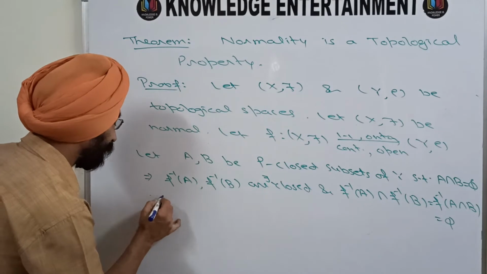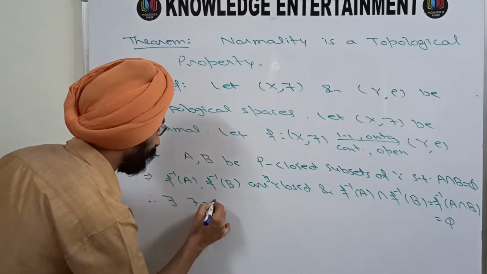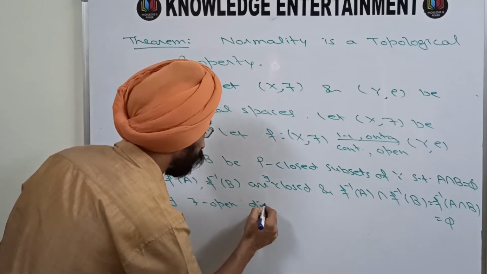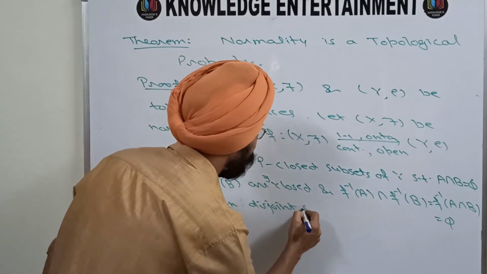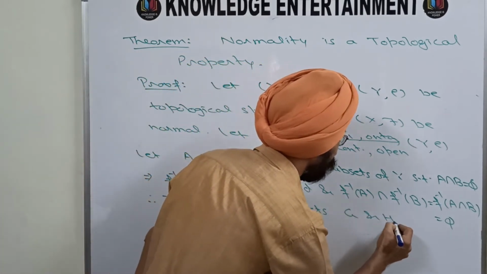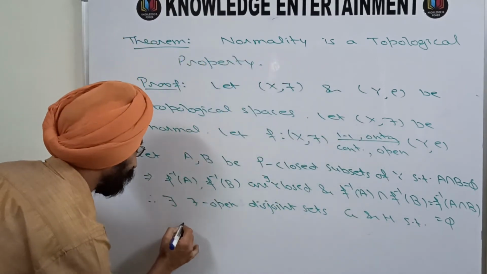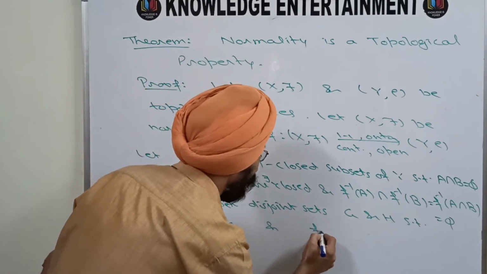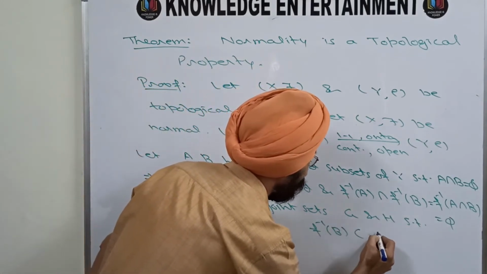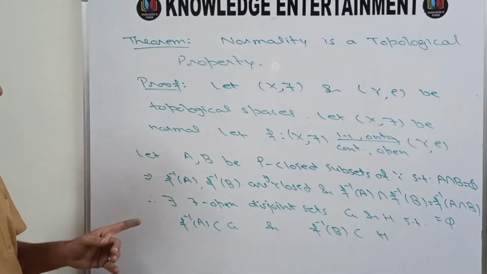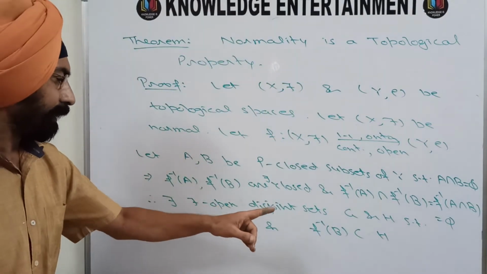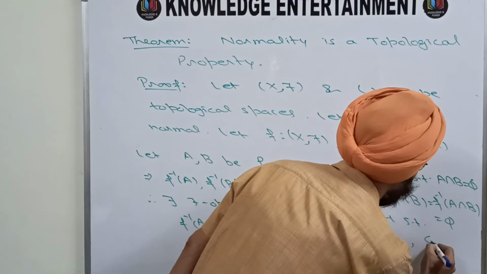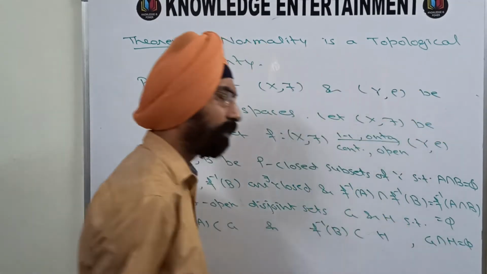So there exist tau-open disjoint sets G and H such that F inverse A is contained in G and F inverse B is contained in H. Also, G and H are disjoint, so G intersection H is phi.